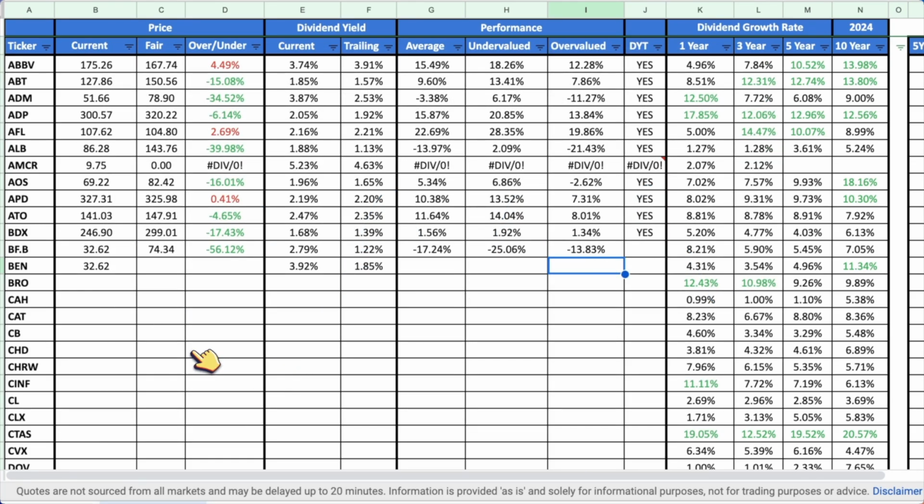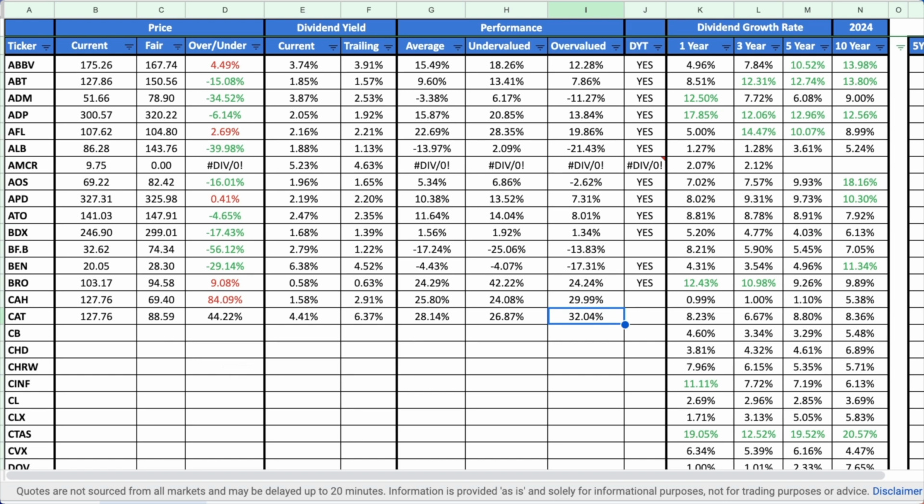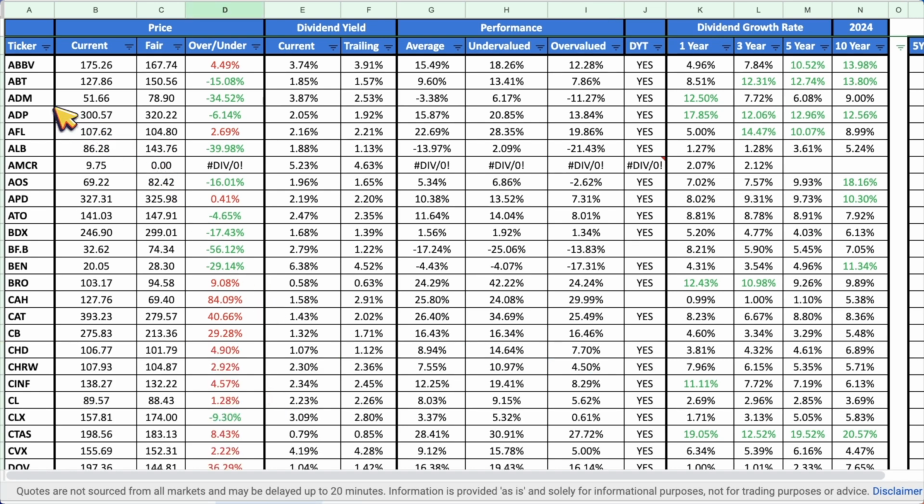A word of caution before we go further. While Dividend Yield Theory can tell you which dividend stocks might be undervalued today, it won't tell you whether a stock will be a good investment, much less whether it'll generate a respectable level of return in the future. Dividend Yield Theory is meant to be used as a tool to identify potentially undervalued dividend stocks for further review. So it is prudent that you still conduct your own due diligence on all of the suggestions Dividend Yield Theory presents. Alright, let's run down the list of all the Dividend Aristocrats to see which ones are potentially undervalued today based on Dividend Yield Theory.